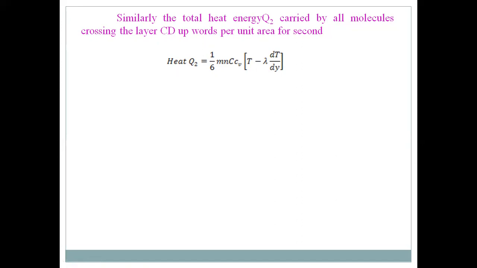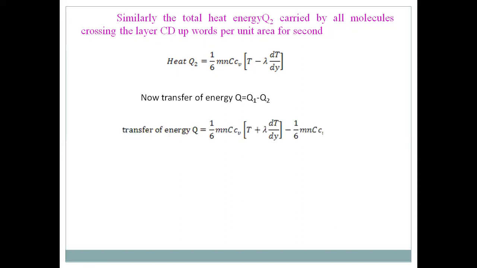Of course, the net amount of heat transfer to layer AB is Q1 minus Q2. That is, Q is equal to 1/6 m n c CV into (T plus lambda into dT by dy) minus Q2, whose value is 1/6 m n c CV into (T minus lambda into dT by dy). We may take 1/6 m n c CV as common. This plus T and this minus T cancel each other.